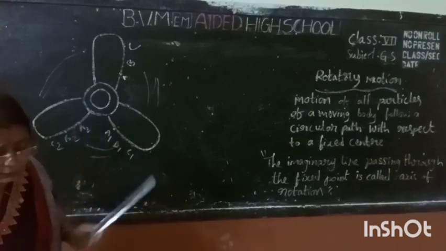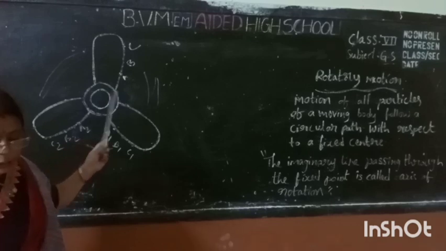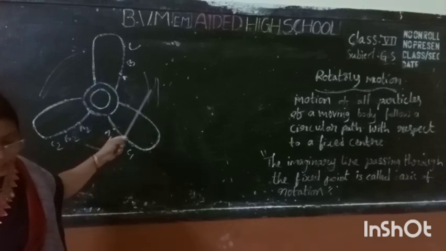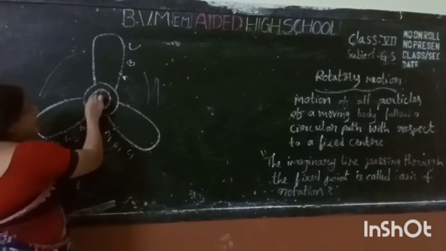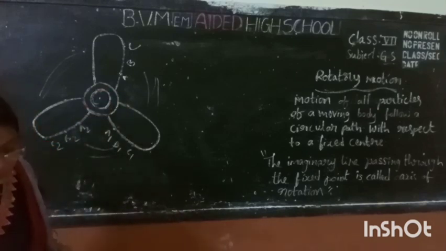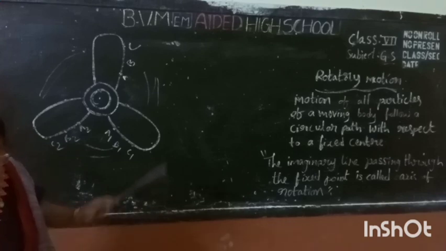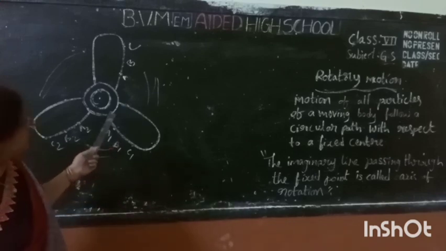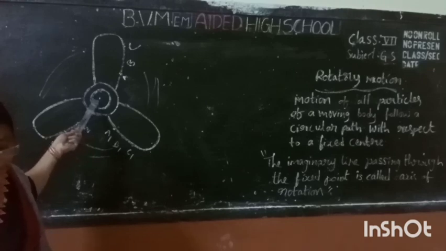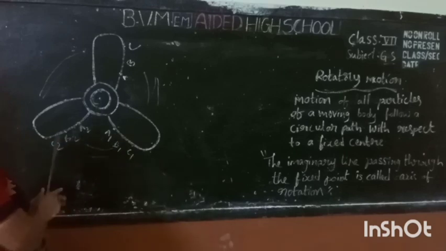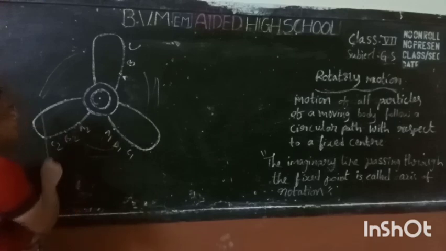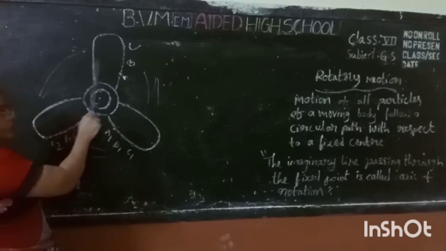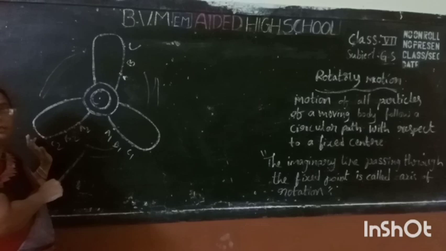Thus, when a fan is in motion, each point on the blade moves in a circular path around the center of the axis, which is fixed. Here we observe the position of the fan is not changing. Only the position of the blades is changing. Are you understood, children?